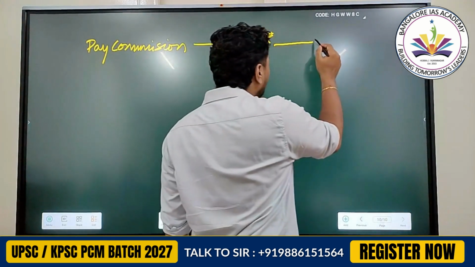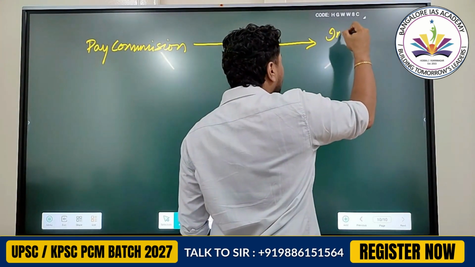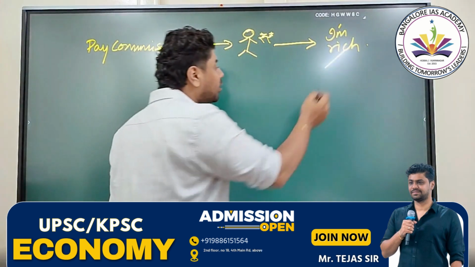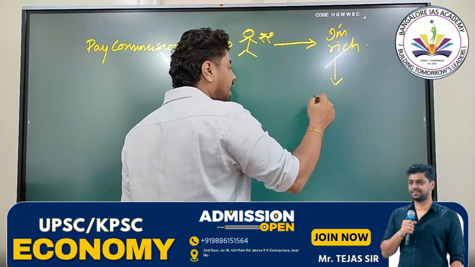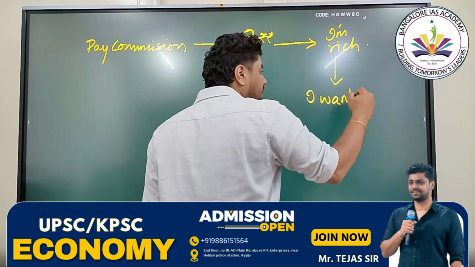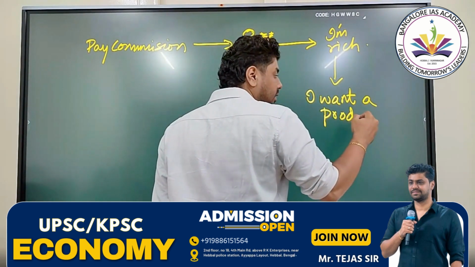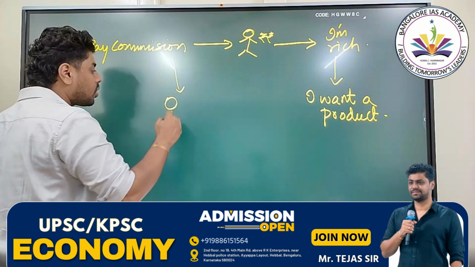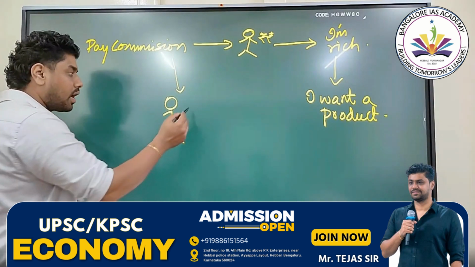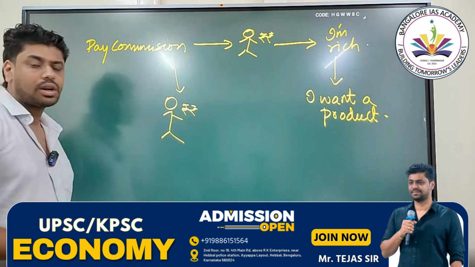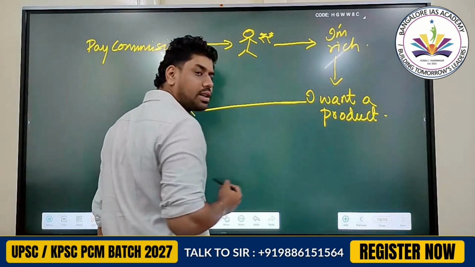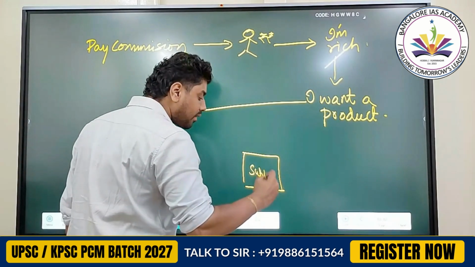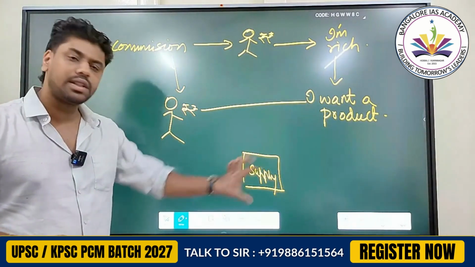Now you think, I am rich. After that, what will he do? He will be like, I want a product. But the same thing has also gone to this guy. He has also become rich. Now he will say, I also want this. For both of them, this is the product, this is the supply. Only this much is there.